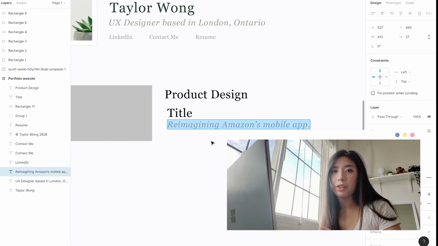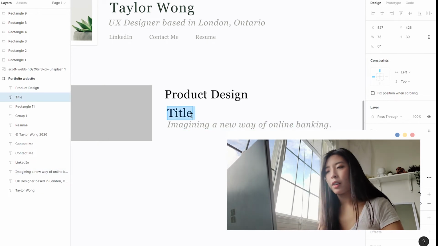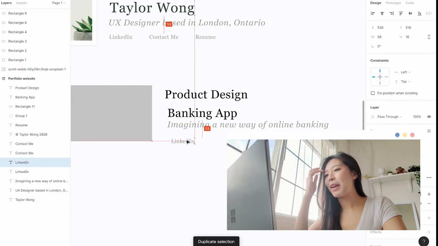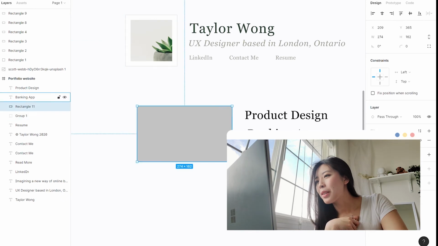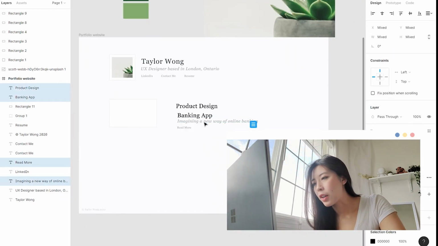I don't know, Taylor's very ambitious. We're gonna say she knows her stuff. I'm gonna remove the period. Periods are so formal. I'll just call it banking app. Honestly, oh crap, I feel like I'm liking this more than my own personal. Maybe I should just change the name. I don't know. Taylor Wong. Taylor Wong has got it going on.